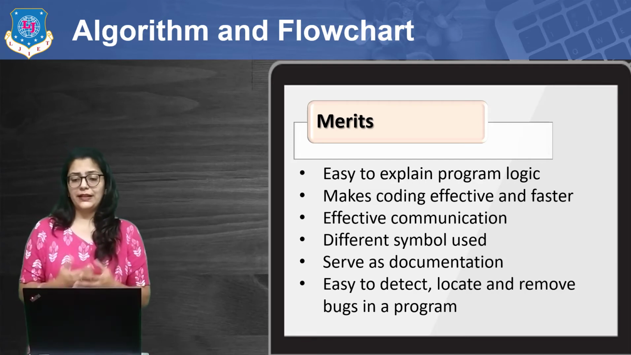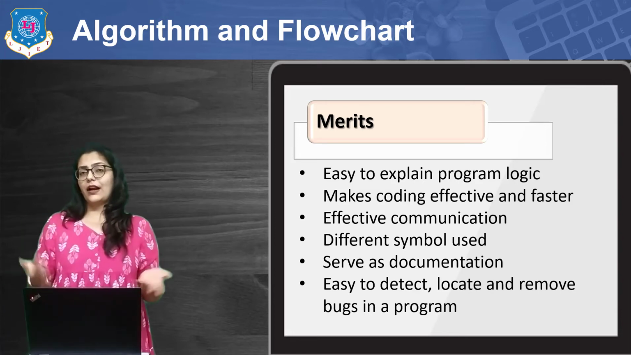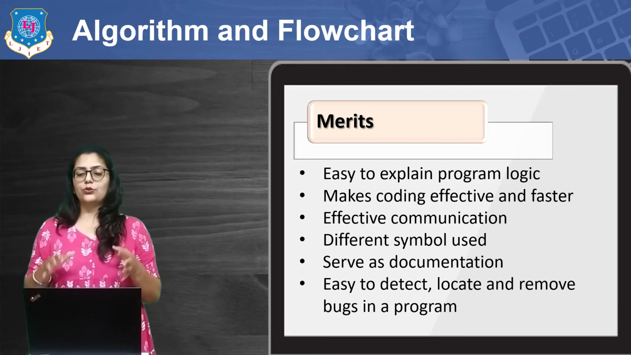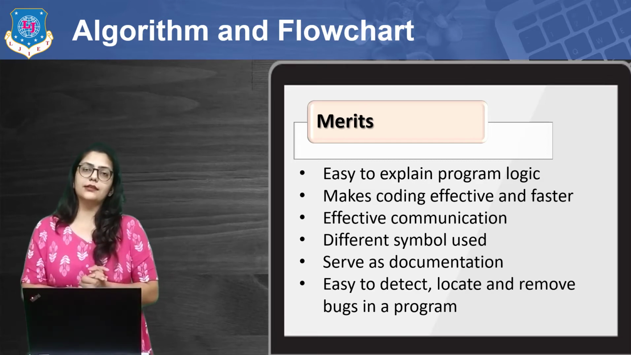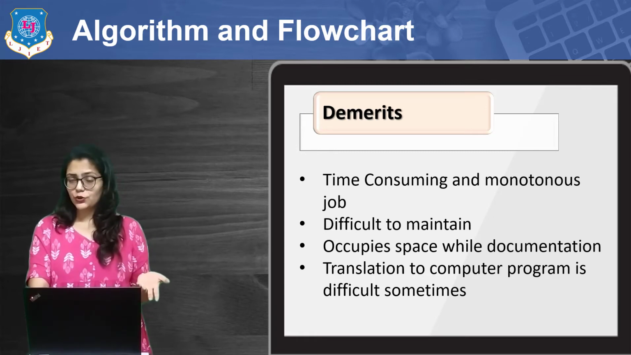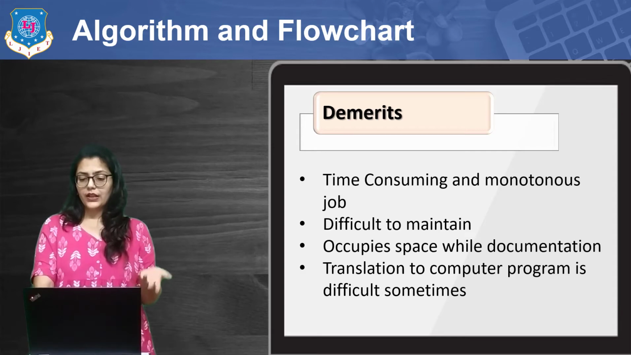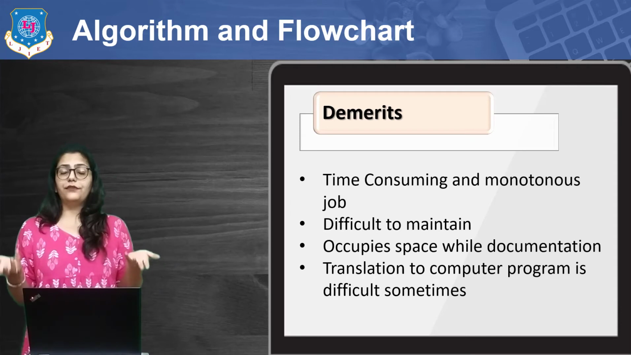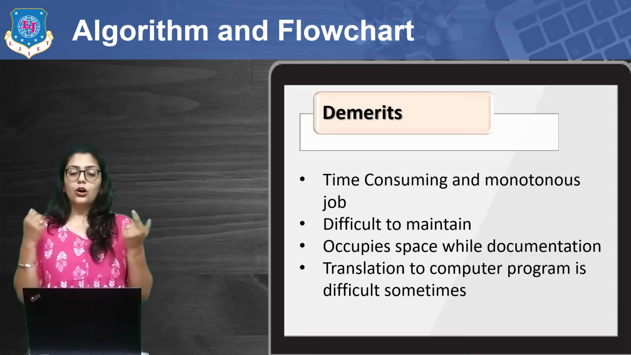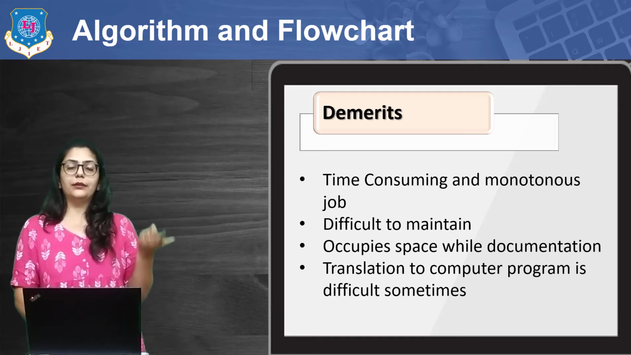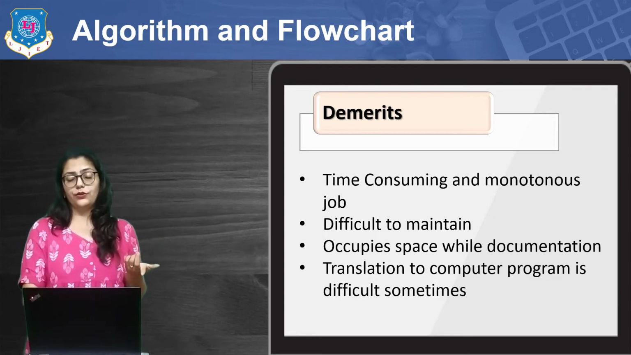It is easy to explain the logic of program, making code effective and faster. Different symbols are used and serves as a documentation, and easy to detect, locate and remove the bugs. These are the merits of flowchart. What are the demerits? It's very time consuming and monotonous job. Difficult to maintain because each may have different logic, and based on that different flowcharts must be there. Occupy space while documentation and translation to computer program is difficult sometimes. It is difficult to interpret someone else's logic sometimes through the flowchart.